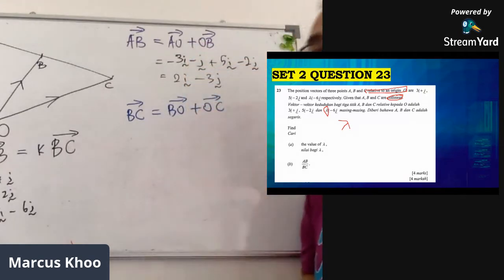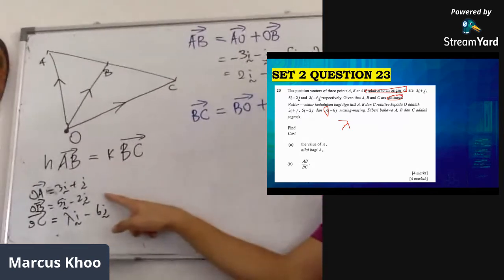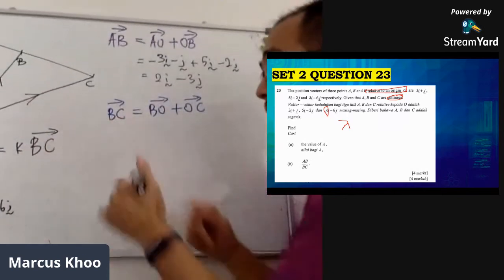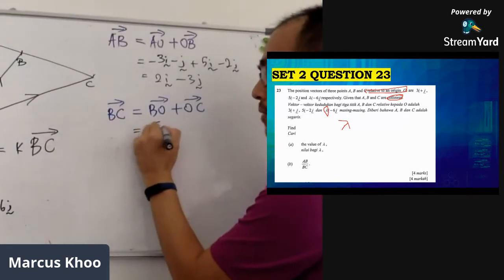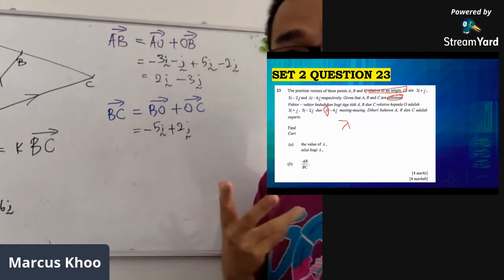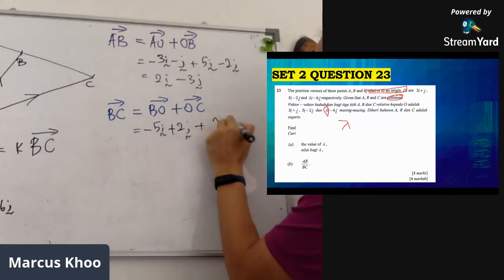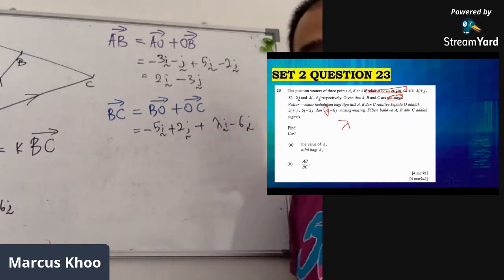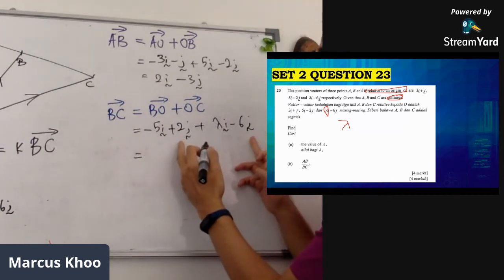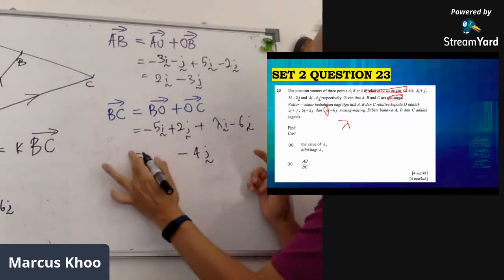The second one is a little bit more difficult, but we're going to do it anyway. BO, since OB is 5i minus 2j, BO is going to be the reverse. So it's going to be negative 5i plus 2j. We change all the signs. Plus OC, which is lambda i minus 6j. Let's settle this j first. So j is 2 minus 6, which will be minus 4j.